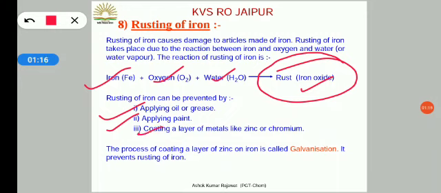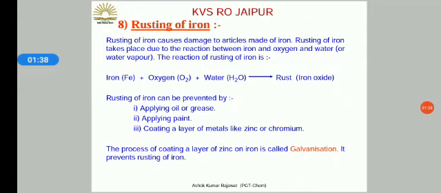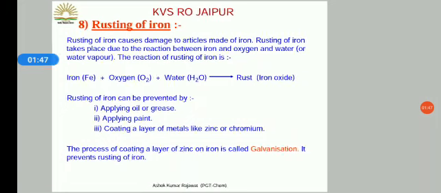If you remember, when we bought a cooler in summer, we used to paint the cooler with oil paint. So why are we painting the cooler? We are painting the cooler to prevent it from rusting. So painting is a very easy process by which we can prevent the rusting of iron. The process of coating a layer of zinc on iron is called galvanization. It prevents rusting of iron.